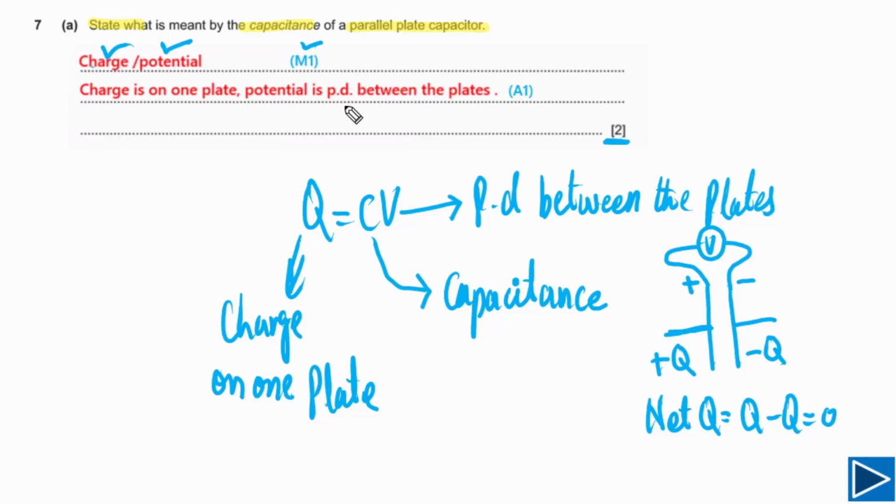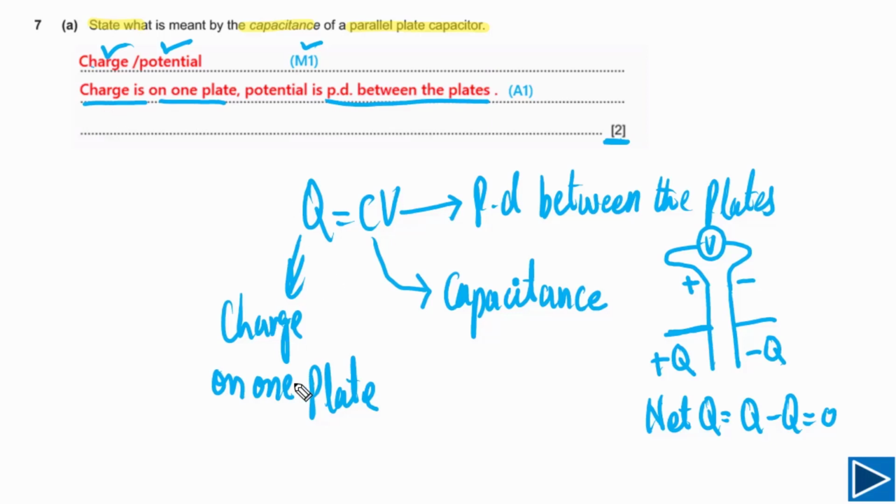In order to get the second mark, you need to mention charge is on one plate. Simply means that you need to explain what you mean by charge here. Then you need to explain what you mean by potential. So potential is the potential difference between the plates, and charge is charge on one plate.